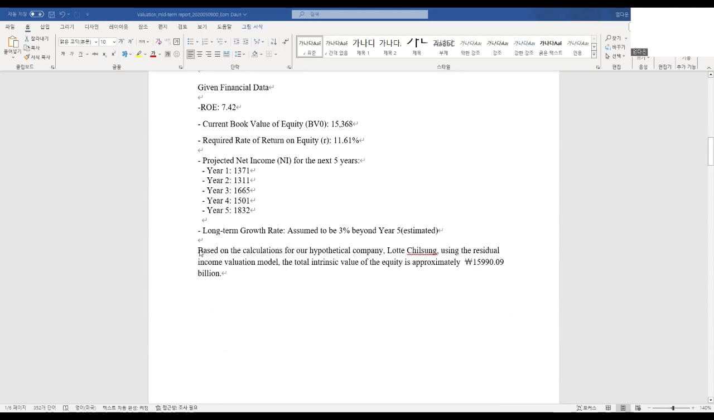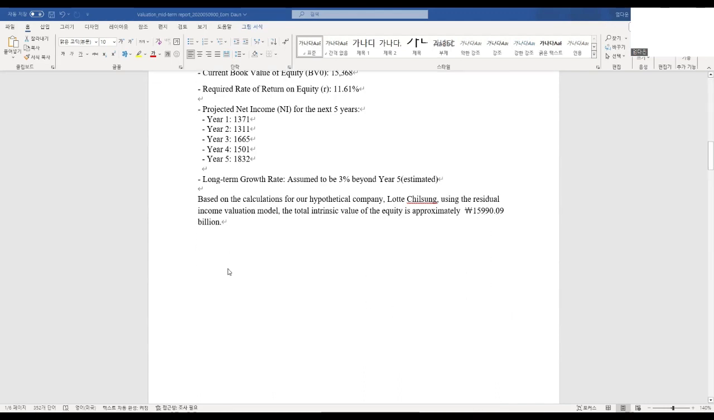Based on the calculations for our hypothetical company, Lotte Chilsung, using the RIM, the total intrinsic value of the equity is approximately 15,990.09 billion won.